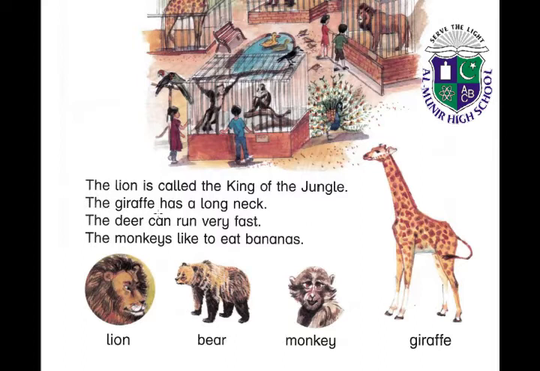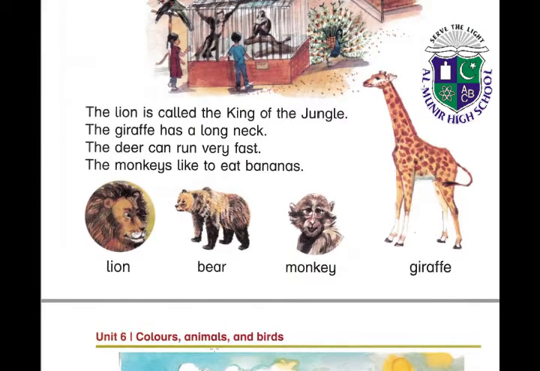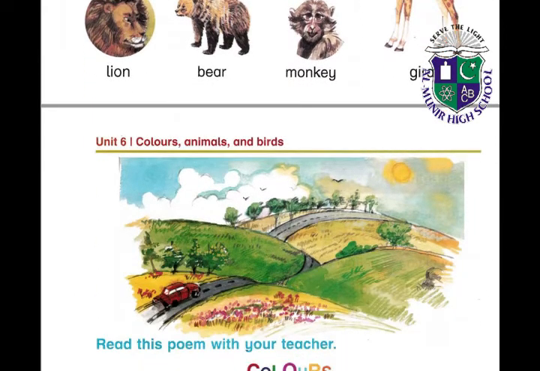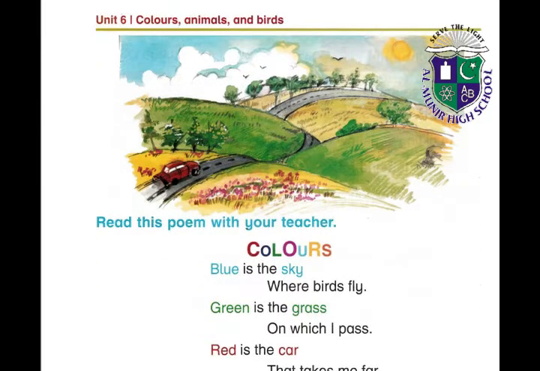The giraffe has a long neck. The deer can run very fast. The monkeys like to eat bananas. Here are the pictures of these animals: lion, bear, monkey and giraffe. Okay, now come to the next page.